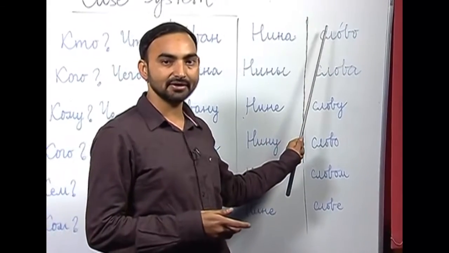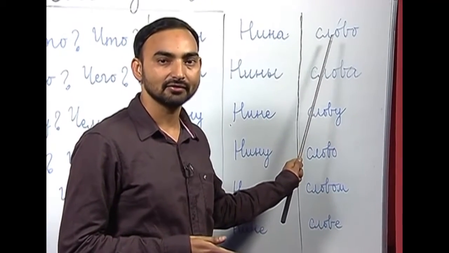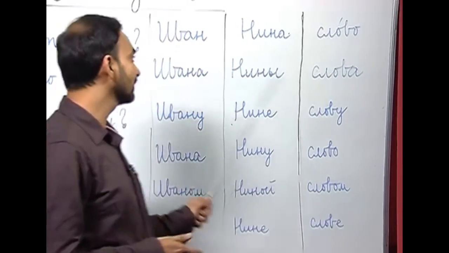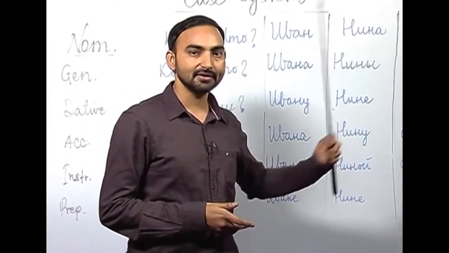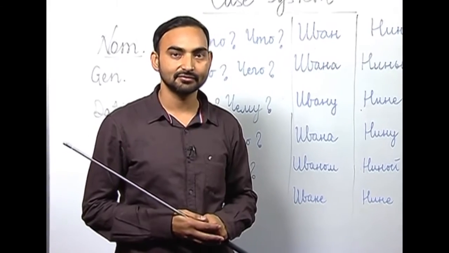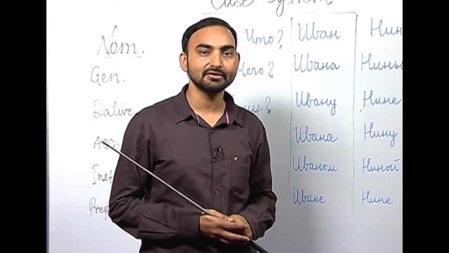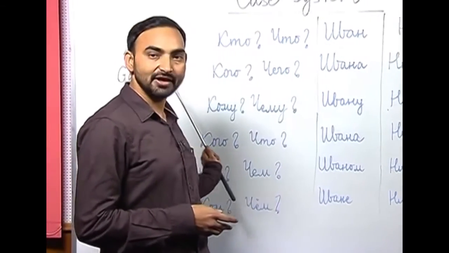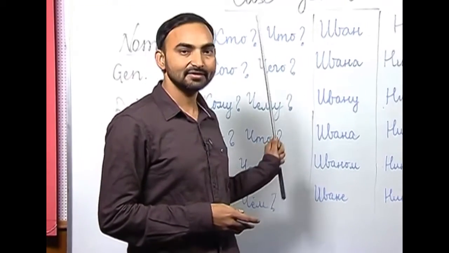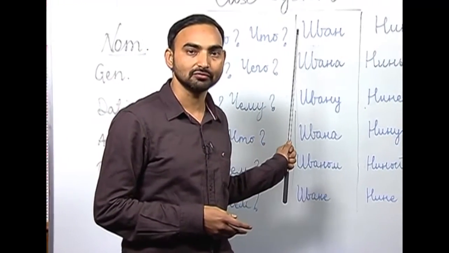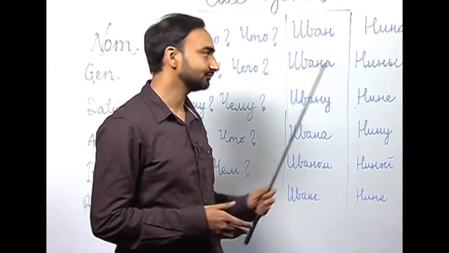The third one I have written a neuter gender noun Slova, which is a word. What grammatical function do these nouns perform in a sentence? They are subjects. So, a subject is denoted by the nominative case of a noun. Nominative case answers the questions kto and shto, who and what.